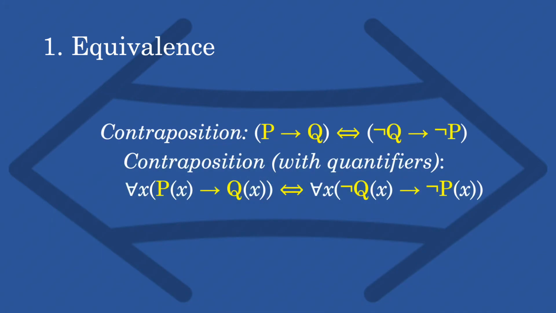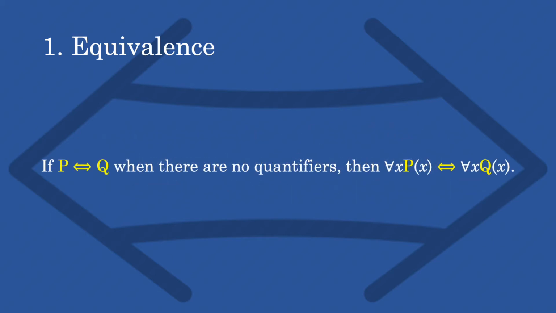But of course, this isn't just limited to dogs and mammals. This is a very, very general logical point. Right? You can see that basically whenever you have conditionals nested inside a universally quantified statement, like we have here, you can use contraposition. And it generalizes even further. Right? For any logical equivalence where you have no quantifier, if you tack on the appropriate universal quantifier, you'll have that equivalence preserved as well. You just have to preserve the logical form and map it perfectly, as I've tried to represent here.